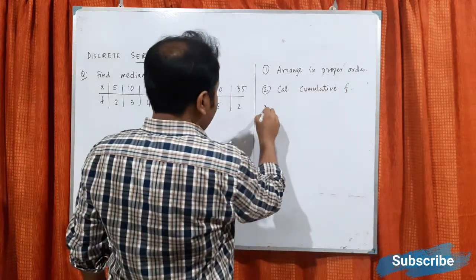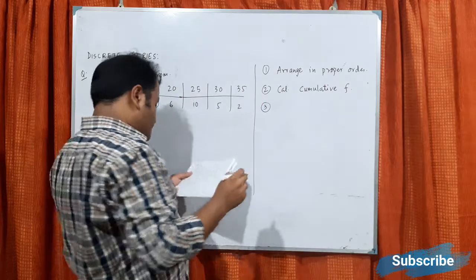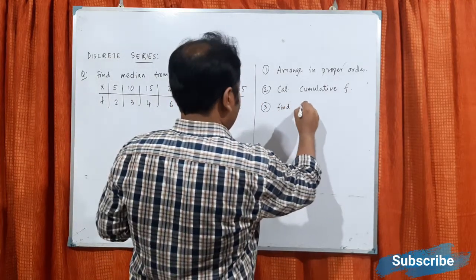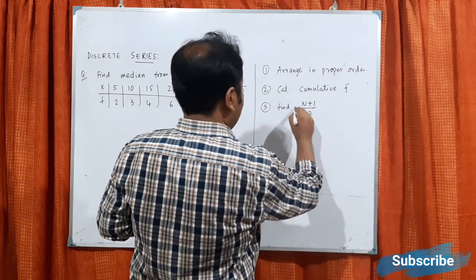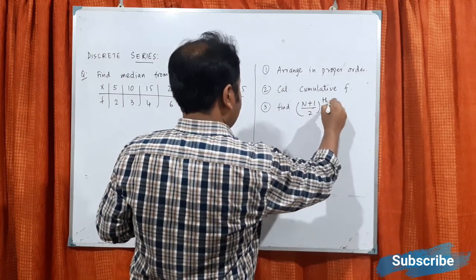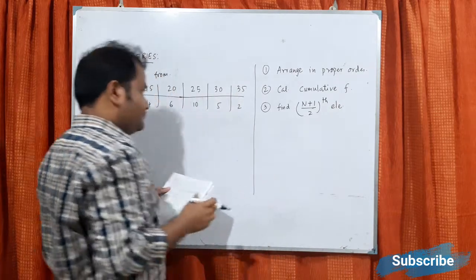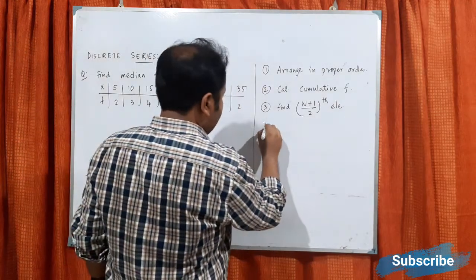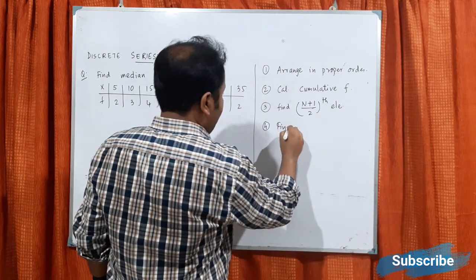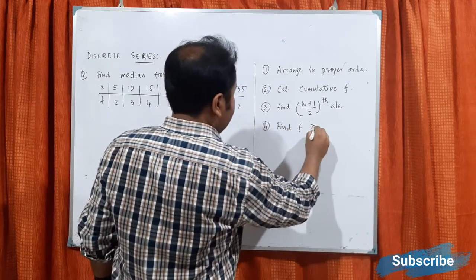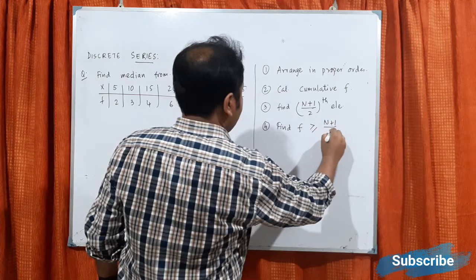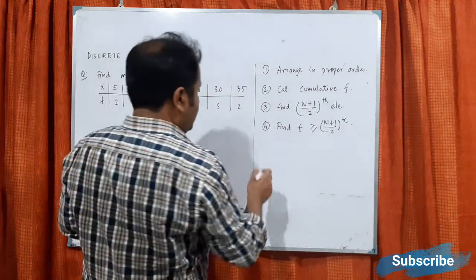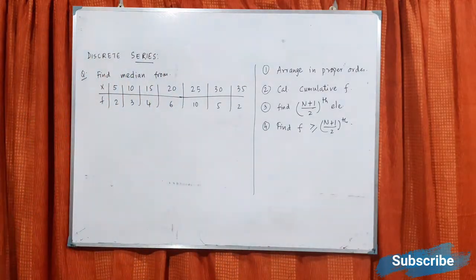Then after finding this cumulative frequency, we find the n plus 1 by 2 element. Okay, then find the frequency which is greater than or equal to n plus 1 by 2. Then we can find the median.